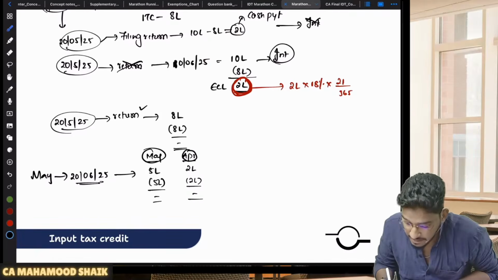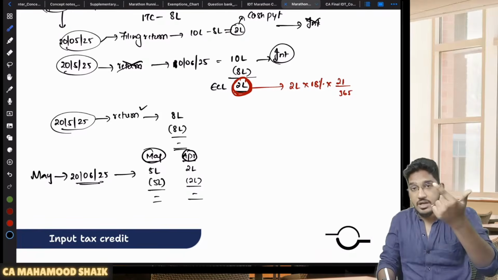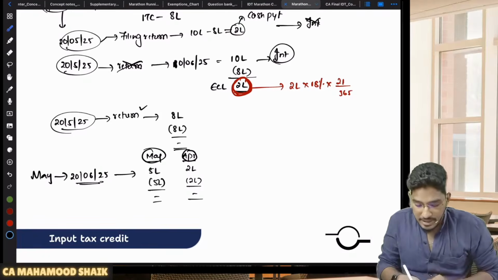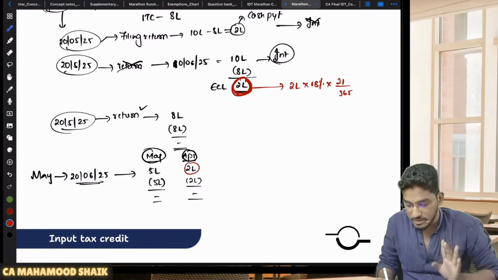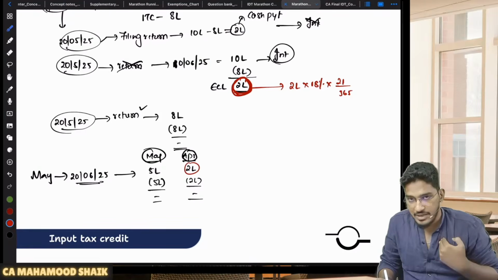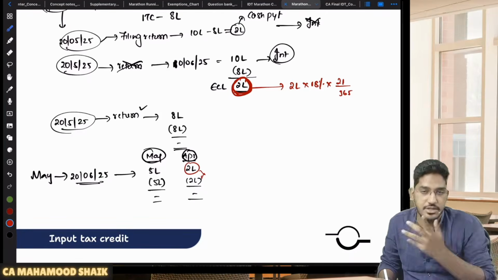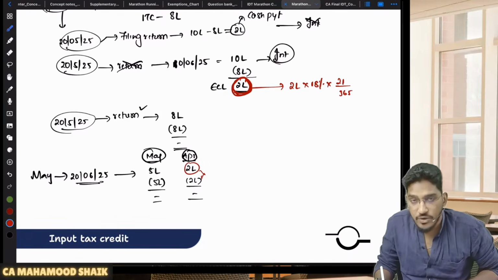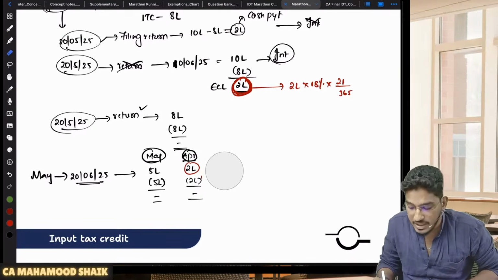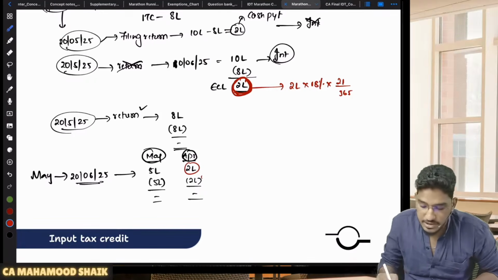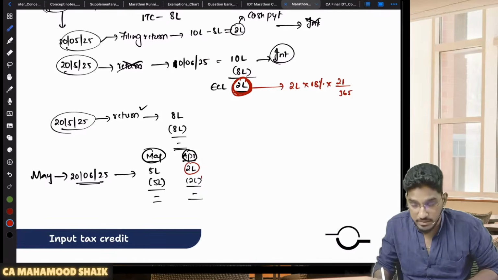But now you are saying, sir, in April month my actual tax liability was 10 but I underreported it. Now I am declaring that 2 lakh rupees of extra liability also related to April month. The balance, I have enough input tax credit that I will use to adjust for my payment, so that I need not pay any interest because I have discharged all my liability using the electronic credit ledger only. I did not make use of any of the electronic cash ledger. So he tried to become over smart.